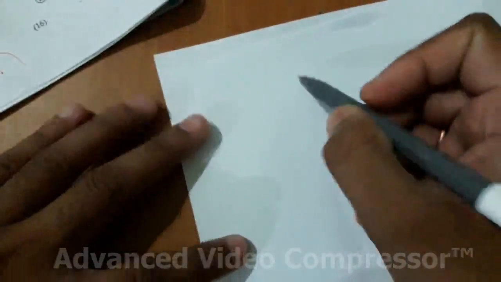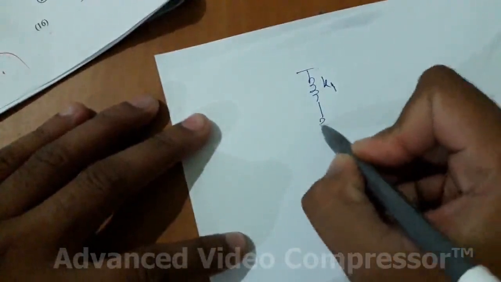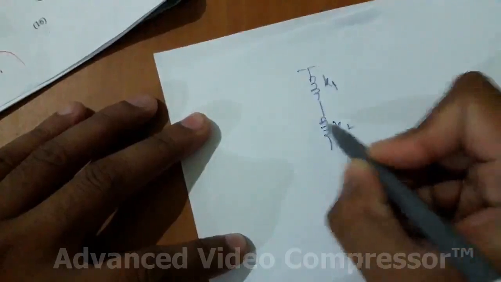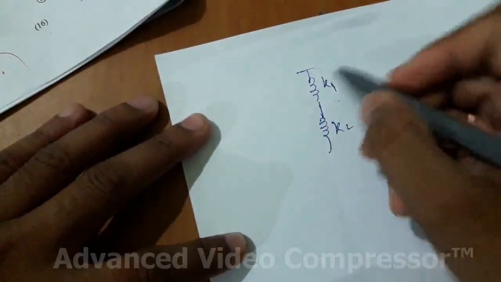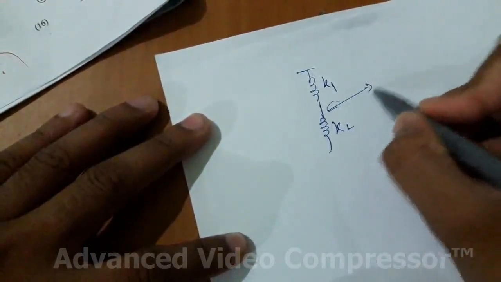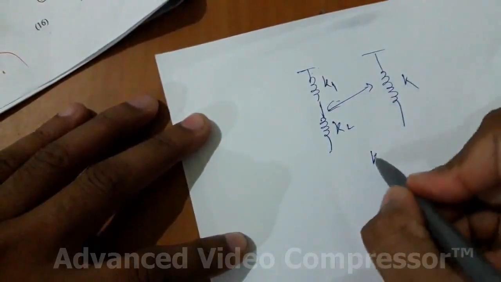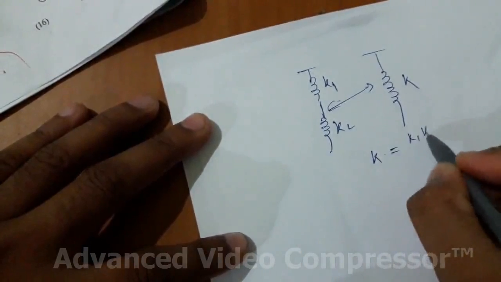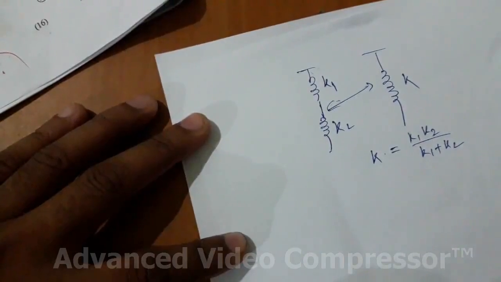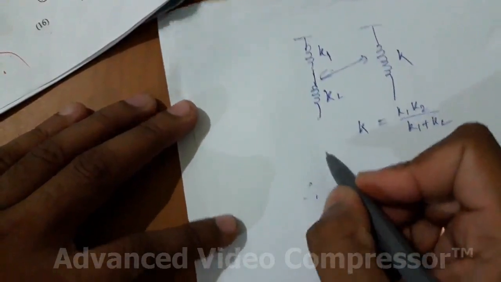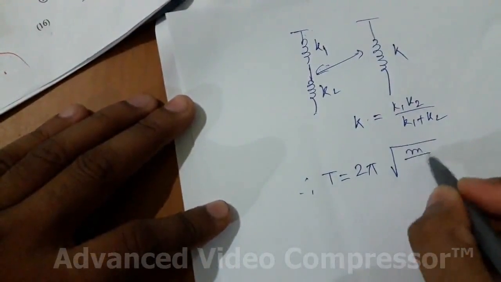When springs are connected in series, suppose this is the spring constant K1 and this is the other spring constant K2, and they are connected in series, mind it. So if they are connected in series, then what is the equivalent force constant of the spring? K is equal to K1 K2 divided by K1 plus K2. And what is the equation for time period? What is the formula? T is equal to twice pi root over m by K.